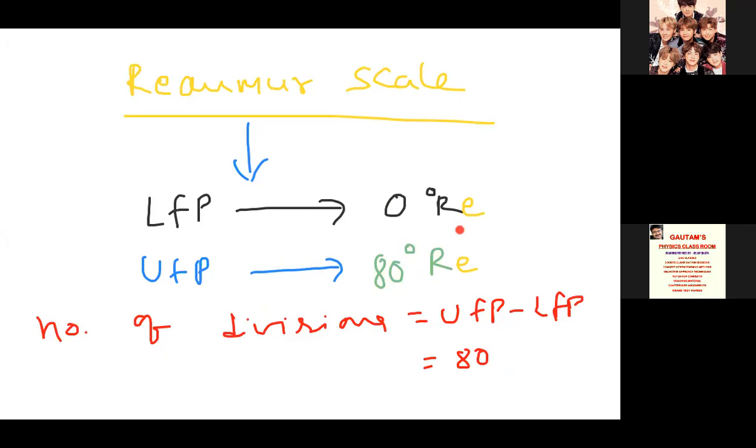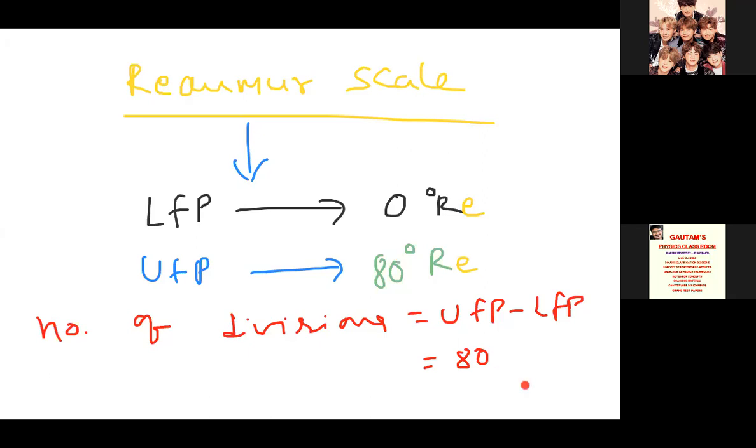We denote it with RE. Sometimes they will give only R. Please don't get confused. They don't give E here. Simply they'll give R. You must not get tense when they have given it like that. According to the question, you observe in the question paper what scale they are mentioning and then decide. I hope you are clear. Number of divisions means 80 minus 0, which is 80.